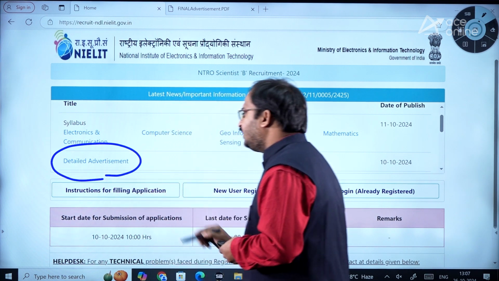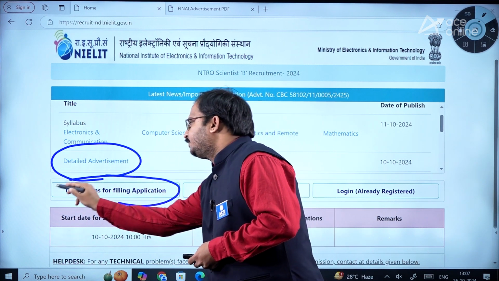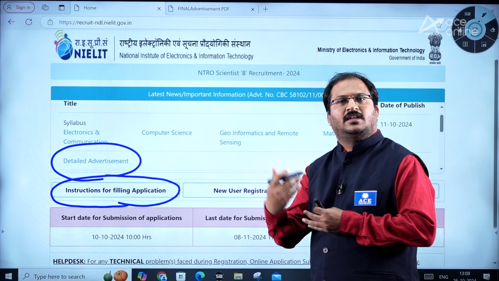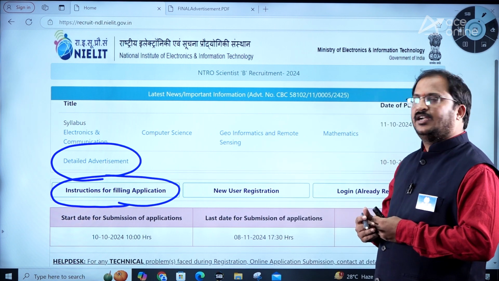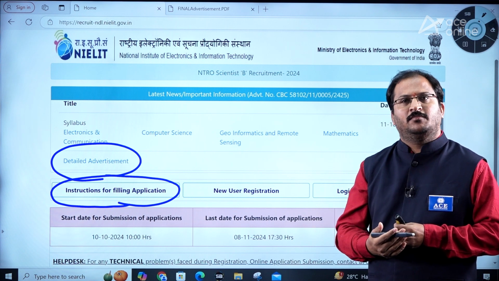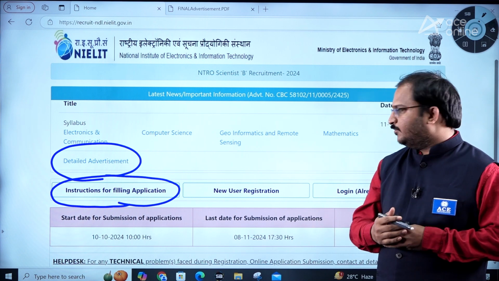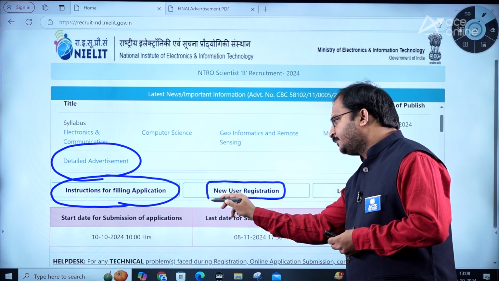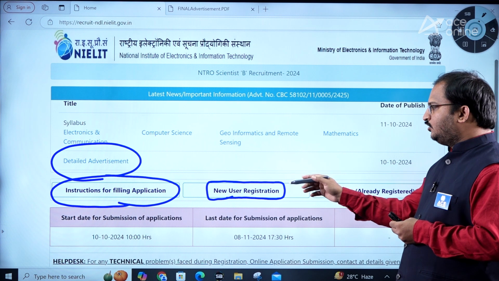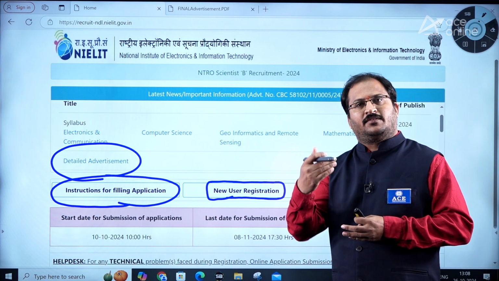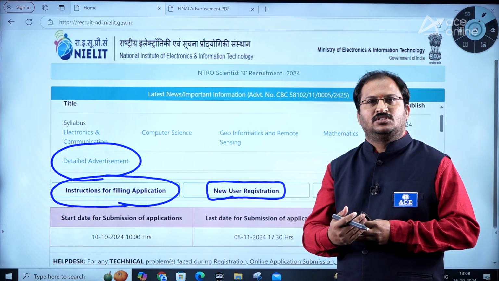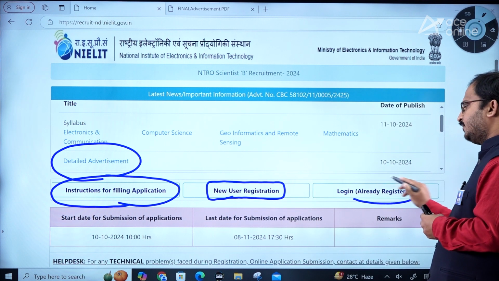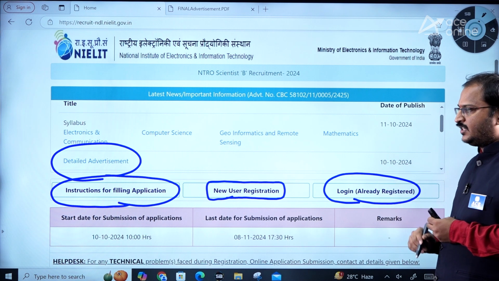Detailed advertisement is here. Instructions for filling application is also given here. If you click on instructions, the instruction pages will open and you can go through that, so that you will not have any kind of problem when you are applying for this examination. If you are a new user, new user registration is given here. You can click on the new user registration and fill in the details, and then you will get login credentials. Then you can go for login. If you are already registered, you can directly go for login.